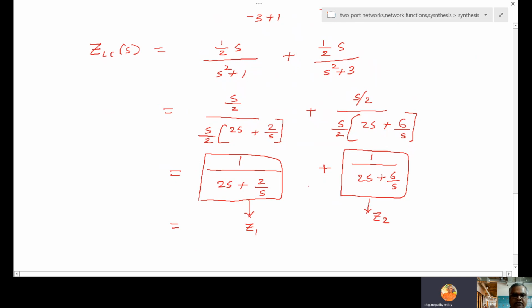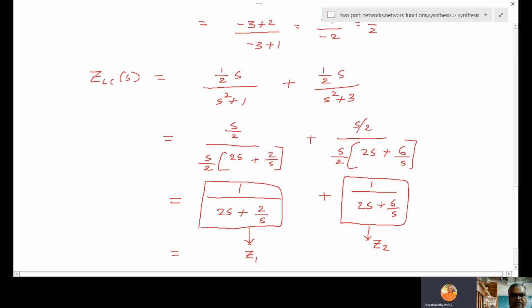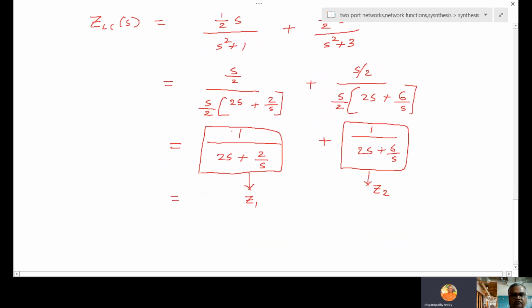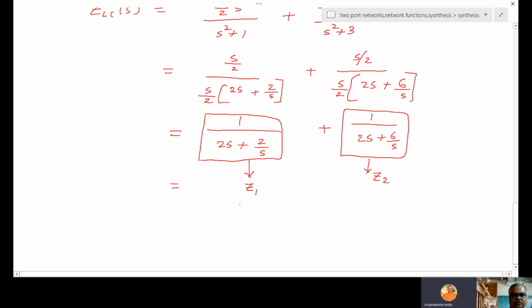They are added in series. Now if you go inside the box, 1 over something. So this is like 1 divided by, what is this denominator? It is Y. Overall Z means 1 over Y. So this is again Y1 plus Y2.